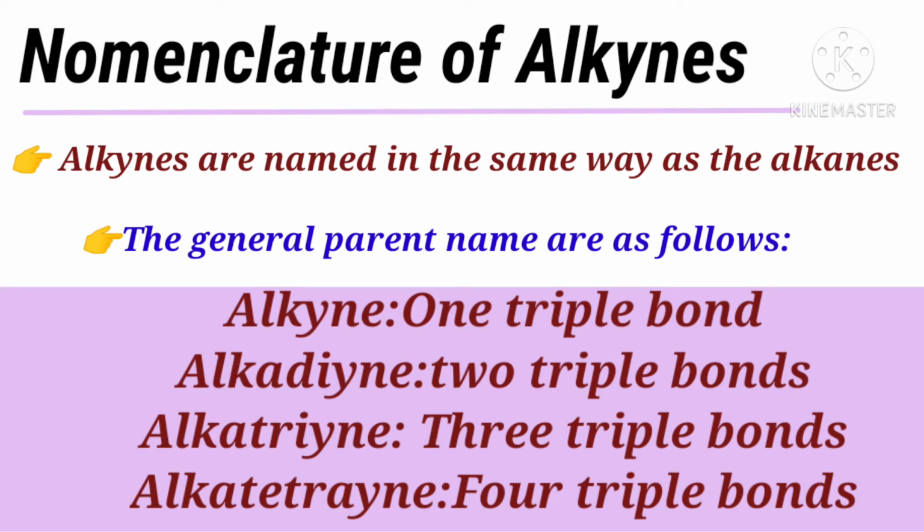Any organic compound containing one triple bond is called an alkyne. An organic compound carrying two triple bonds is an alkadiyne, three triple bonds is an alkatriyne, and four triple bonds is called an alka-tetrayne.